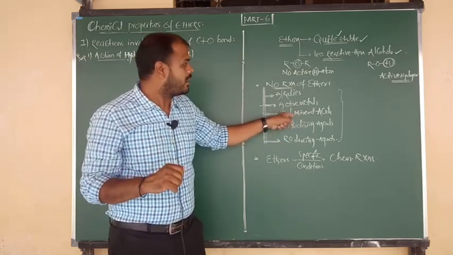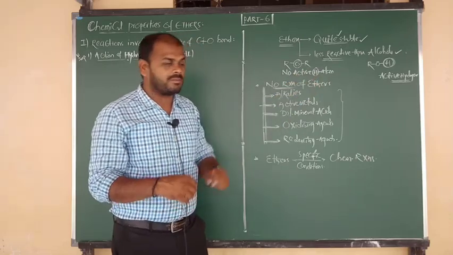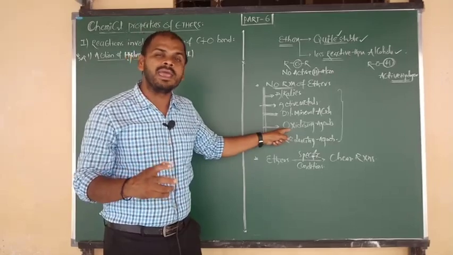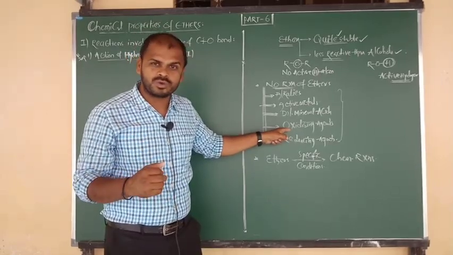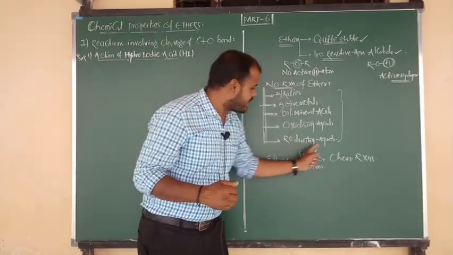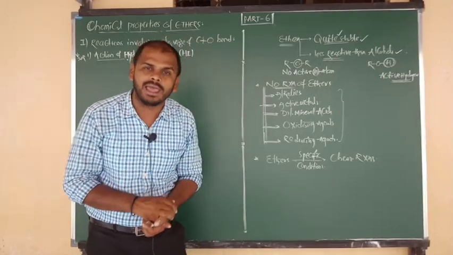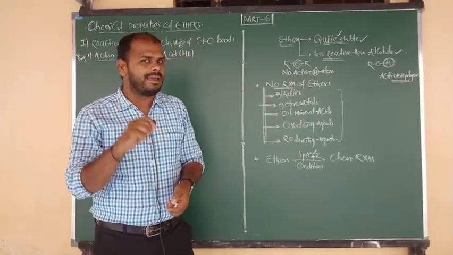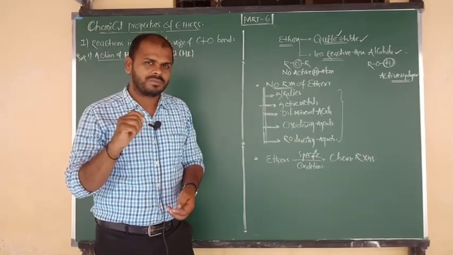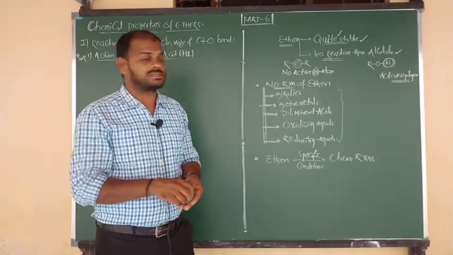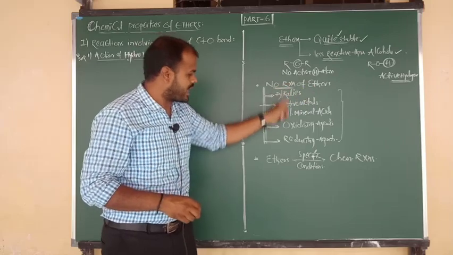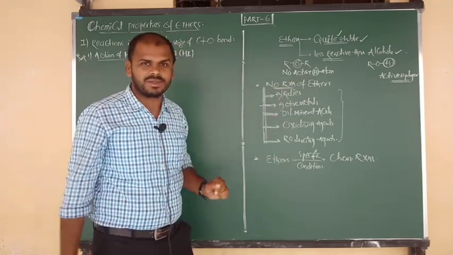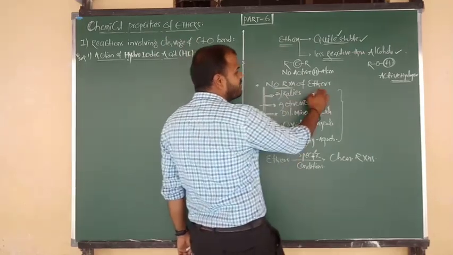And due to absence of hydrogen atom, they do not undergo reaction with oxidizing agents like KMnO4 and K2Cr2O7, nor with reducing agents like lithium aluminium hydride, LiAlH4. So under normal conditions, ethers do not show reaction with any chemical I have written here. These reactions are not possible for ether.